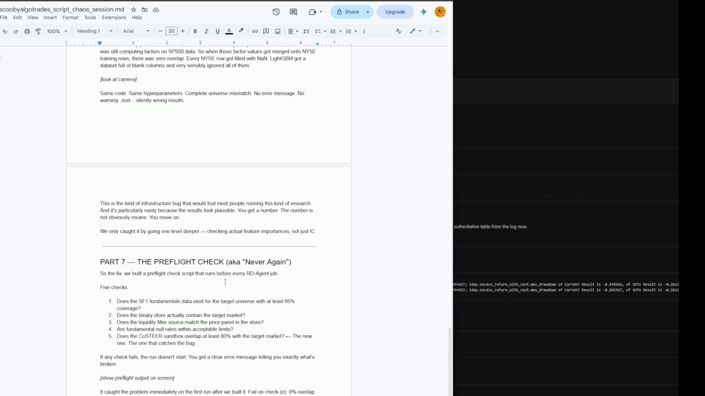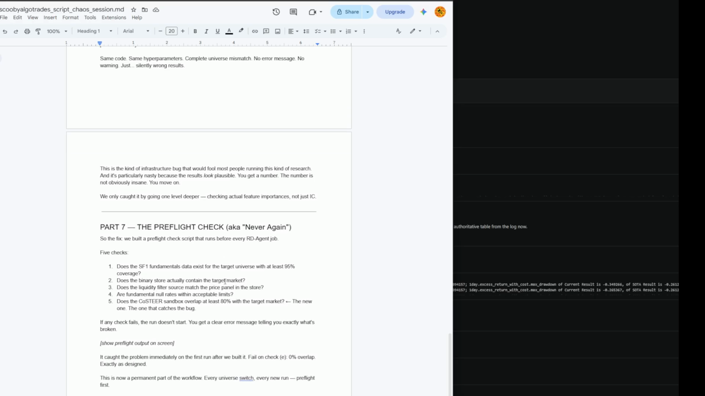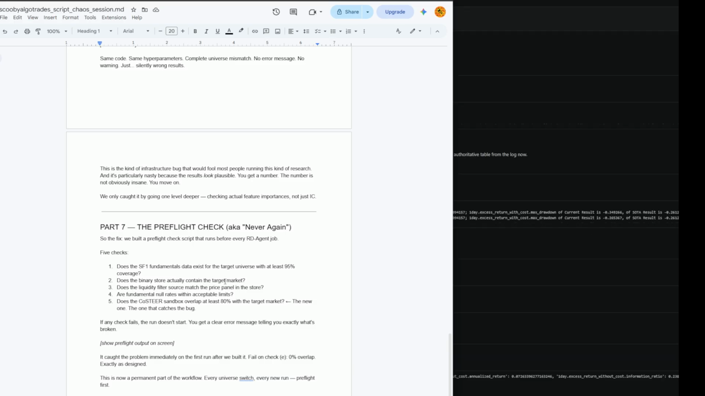Part 7, the pre-flight check, aka never again. Now, there's another thing you can do, which is like a smoke test, but you're better off having a pre-flight check before a smoke test, right? So just think about this for a second. You might want to put it in your own kind of workflow.